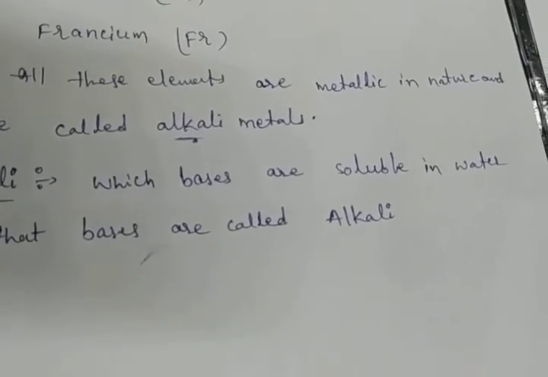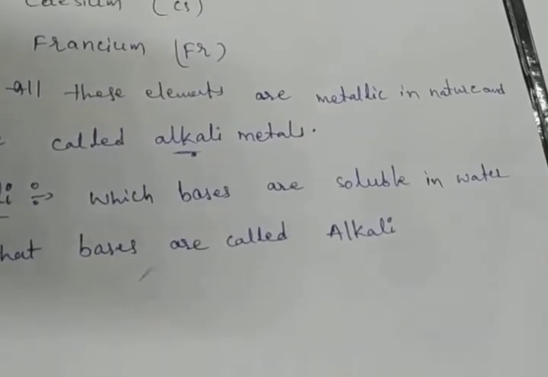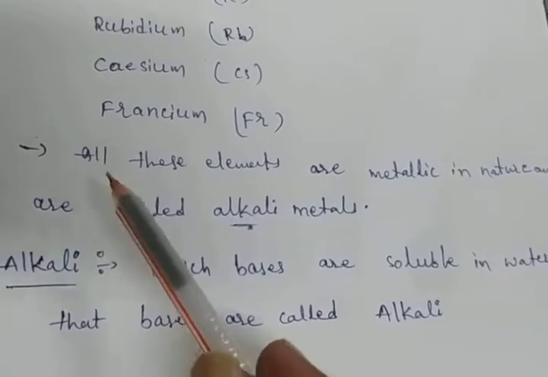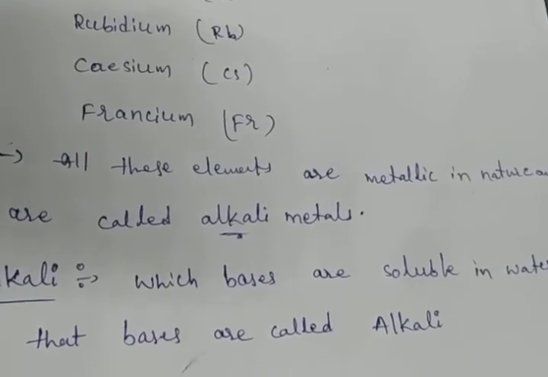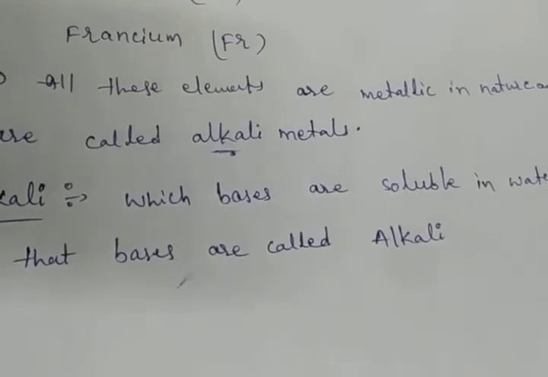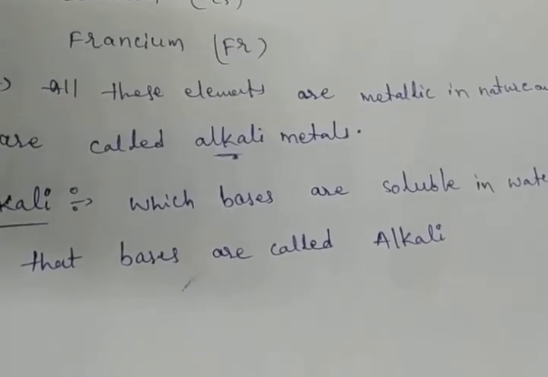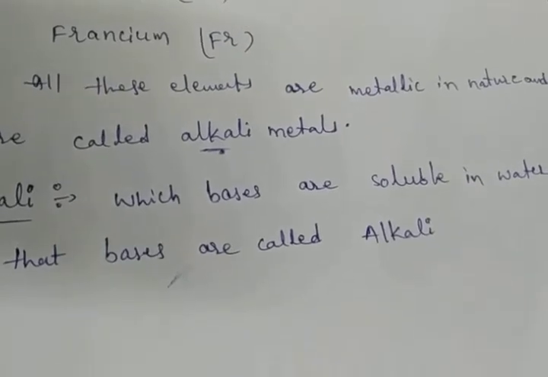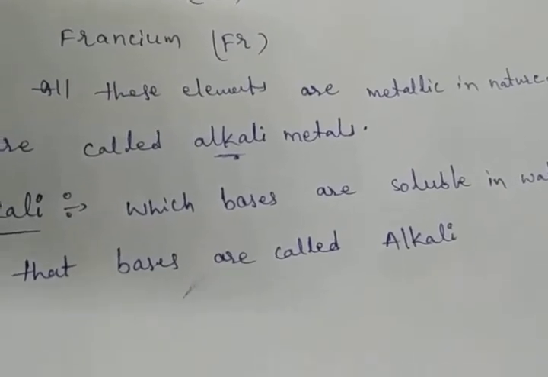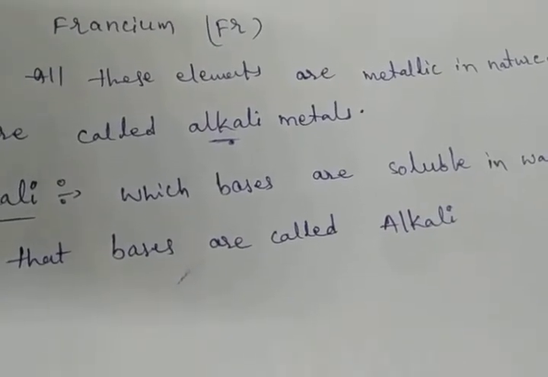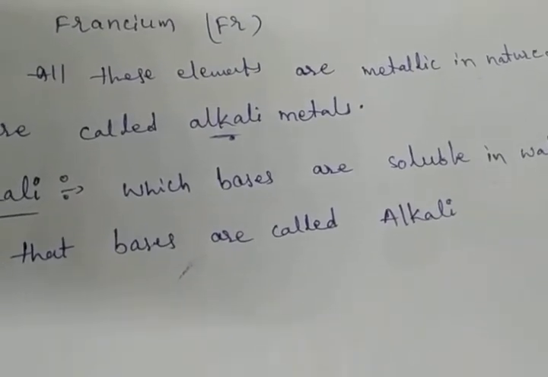Here, alkali metals: lithium, sodium, potassium, rubidium, cesium, francium. These elements have alkali properties. Why do they have basic alkali properties? It is because their hydroxides are strong bases or alkalis.